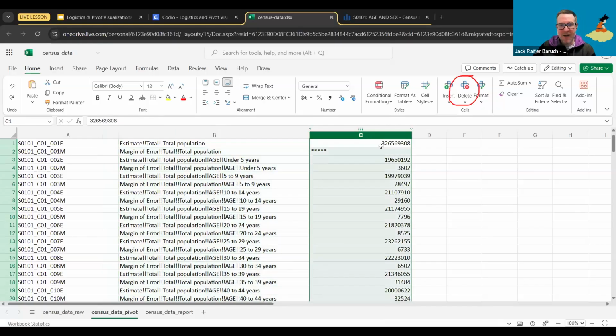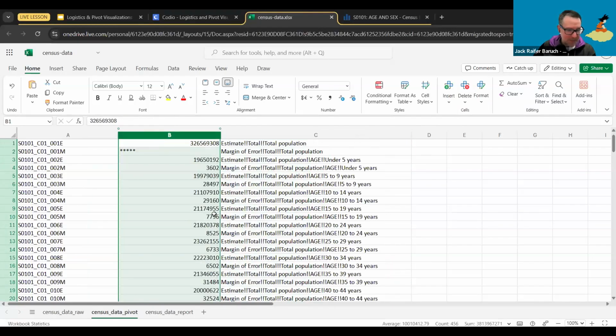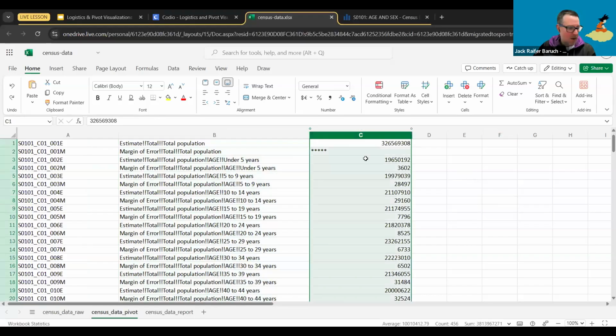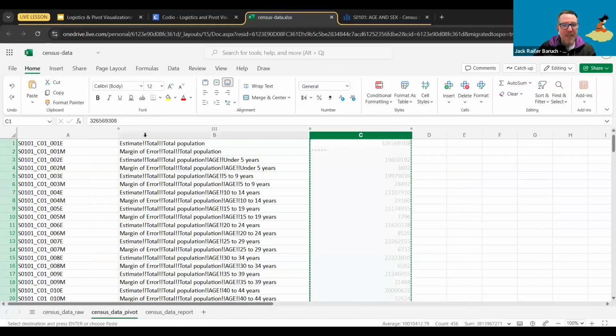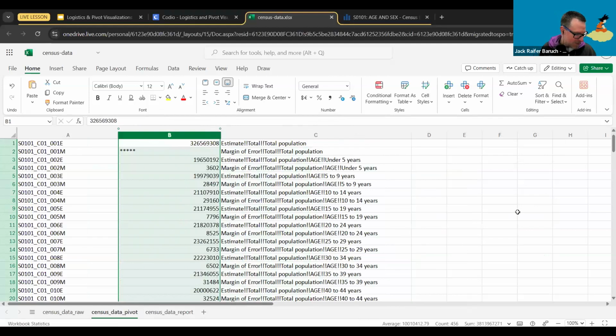All right, so let's do that again one more time, just in case. So again, if you want to give it a shot, you can select column C, and when you see the hand, you could actually drag it to this side, but that can sometimes lead to issues. So just in case, make sure that you click on column C, right button, cut, then you go to column B, right button, insert cut cells. And that's going to make sure that it inserts them.